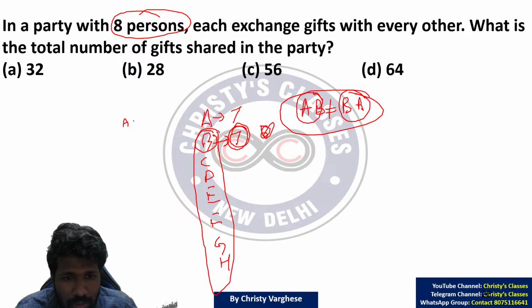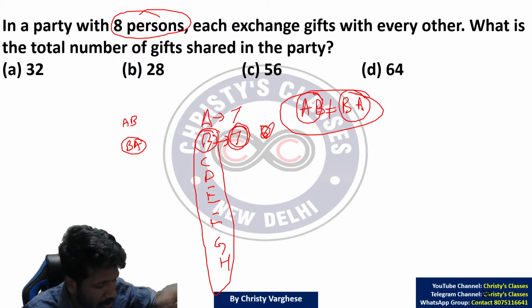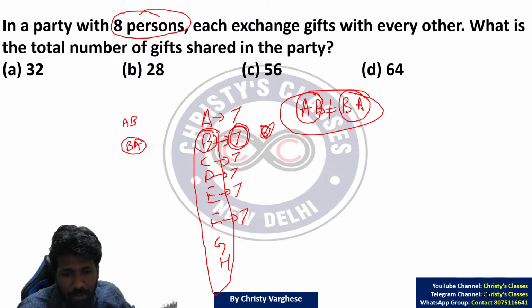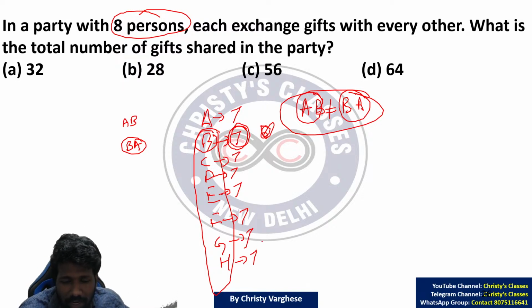Because in the list of A, AB is there. In the list of B, BA should be differently there. It is not the same as AB. That is why 7 more. Same way C 7 more, D 7 more, E 7 more, F 7 more, G 7 more, H 7 more. Now you can use fundamental principle of counting. 7 added 8 times, that is 8 into 7.